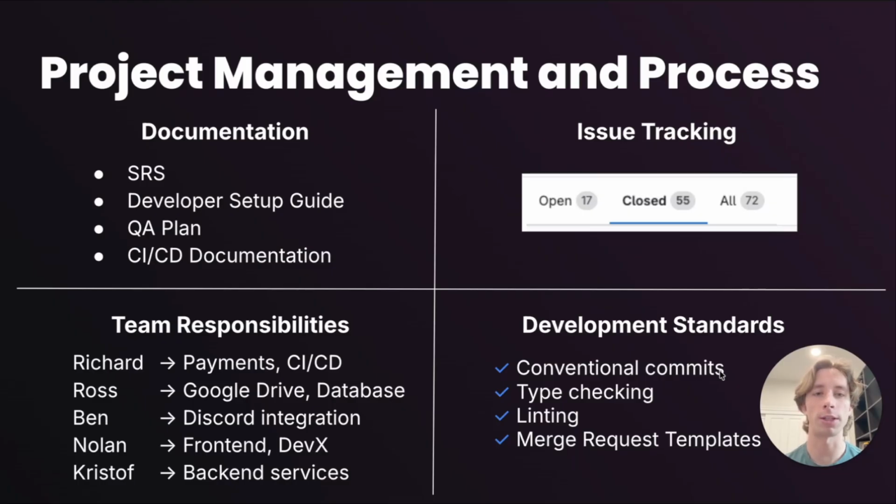For issue tracking, we use GitLab. Since September, we've closed 55 work items, and we're currently tracking and working on 17 open items. We categorize these items by type, things like bugs, features, or enhancements. And we also give them priorities, from blocking down to low priority. Each issue is assigned to a specific team member, has clear acceptance criteria, and is also linked to other related items.